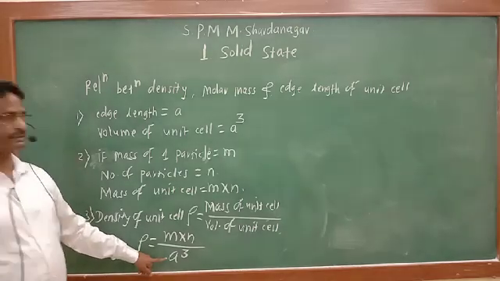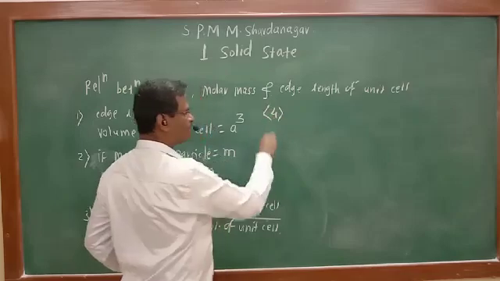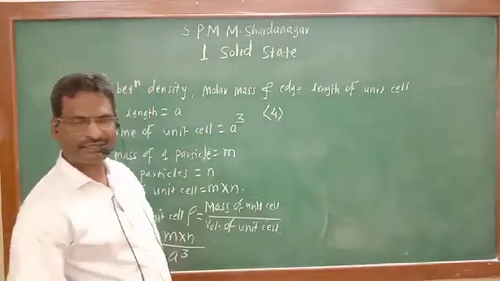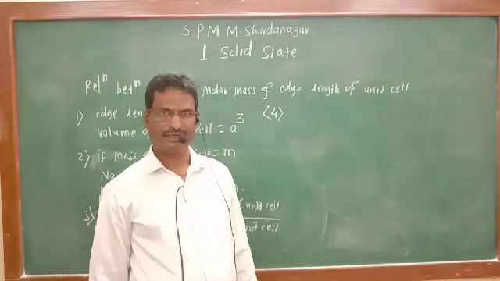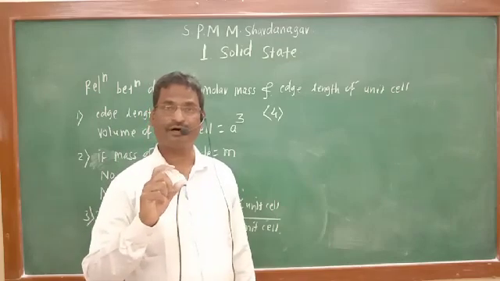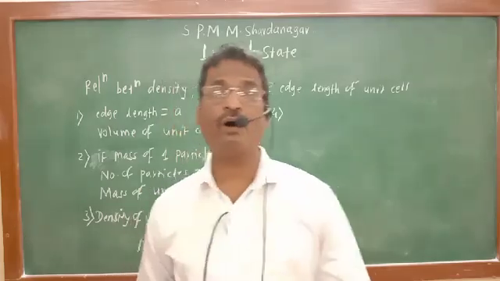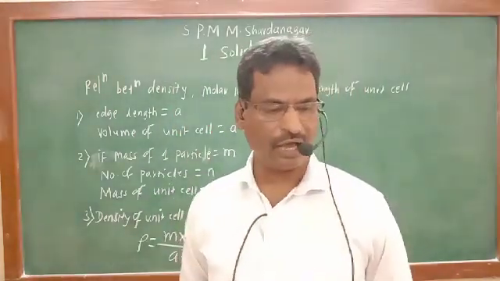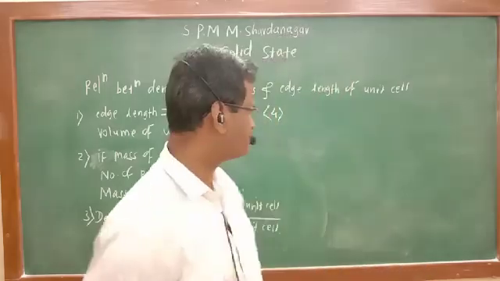Now one more concept which we have already seen at your 11th level, mole concept. According to mole concept, what is molar mass? Molar mass is nothing but the mass of how many particles? That is the mass of Avogadro's number of particles. Mass of Avogadro's number of particles is known as molar mass.